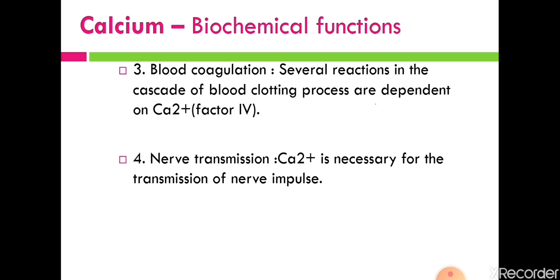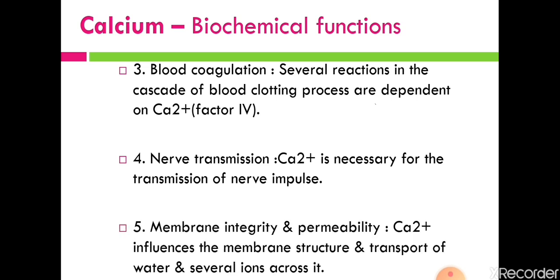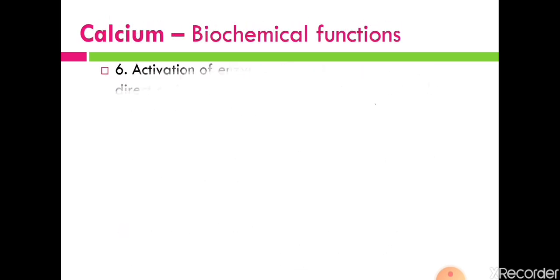So calcium plays an important role in the transmission of nerve impulses. Then fifth function is membrane integrity and permeability. Calcium influences the membrane structure and so alters the membrane permeability as well as its integrity. So indirectly it helps in the transport of water and several ions across it.